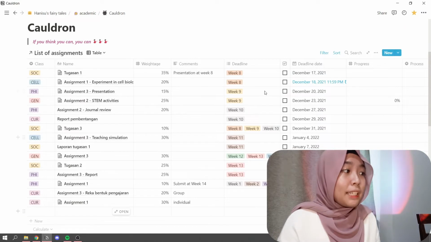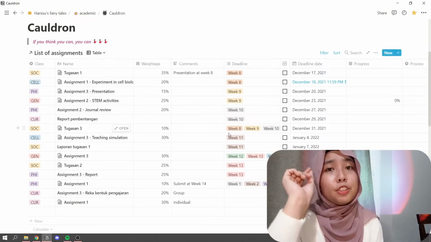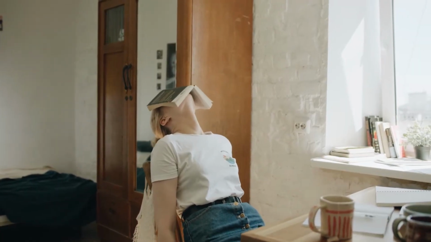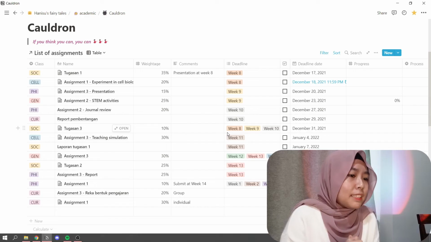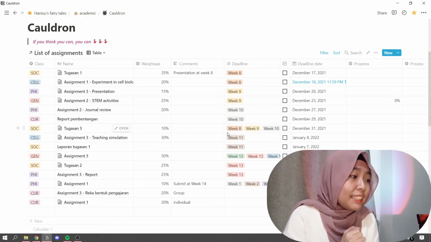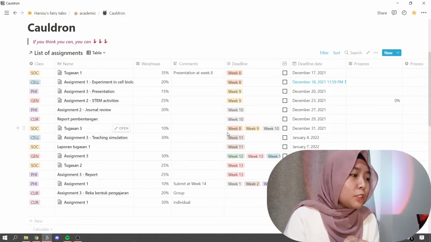So this is like my assignment, but in order for you to do the whole big assignment, what you have to do, yes, you have to break it into smaller pieces. You don't want to get overwhelmed, like, oh my god, I have a big assignment at week 11. I'm not prepared for it. I don't know which one to do first because it is just too much. But no, you just have to break it down. Don't be like me. I have done it before.